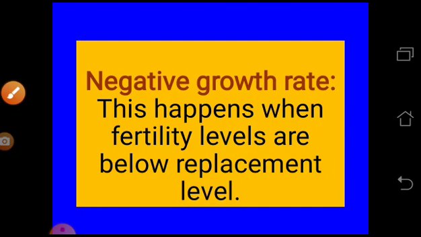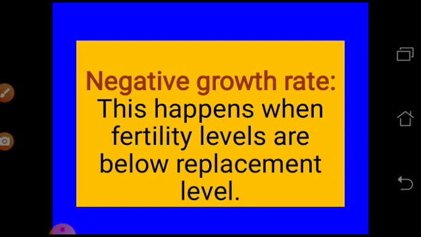Next, negative growth rate. What is the negative growth rate? Growth rate means if two persons are there and they have two children, that means the growth rate is equal, or it is stabilized. Two persons, husband and wife, have two children. That means it is not positive, but zero. But if a husband and wife have three children, that means it is a positive growth rate. It is not negative but positive. Two persons will have three children, so one extra is there. That means it's positive.